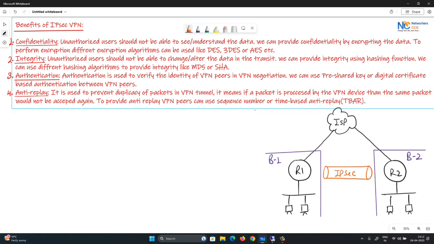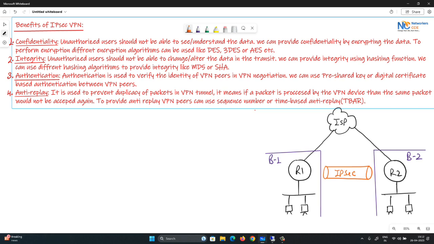If I talk about confidentiality, it is used to make sure that unauthorized users should not be able to see the data or understand the data. When the traffic is going from one branch router to the other branch router over the public network, unauthorized users should not be able to see or understand the data. We can provide confidentiality by encrypting the data.